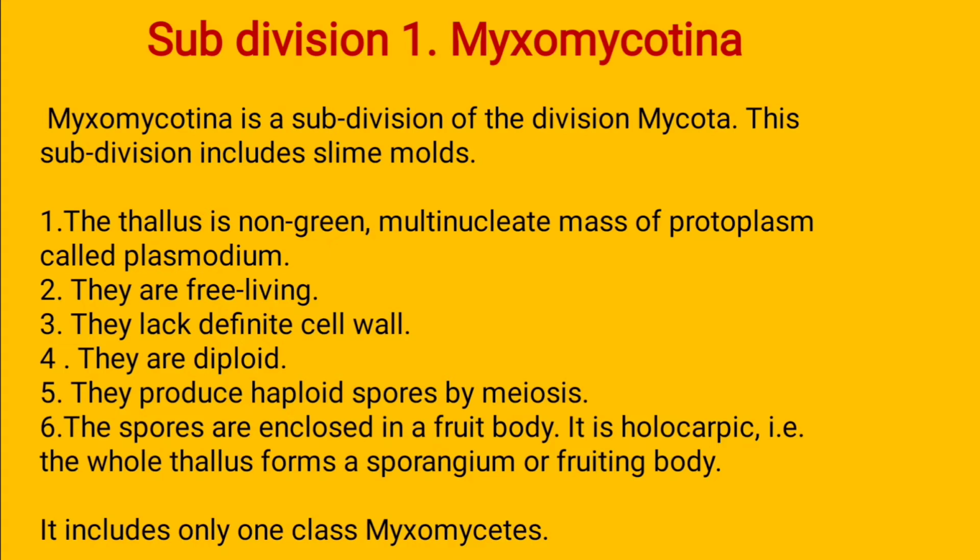Holocarpic means the whole thallus is converted into a reproductive body. The thallus structure forms, and after completion of spore formation, the whole structure is converted into the fruiting body. This is known as holocarpic, and it is included in one class, the Myxomycetes. So the Myxomycotina have characters like this, and they have only one class, known as the Myxomycetes.